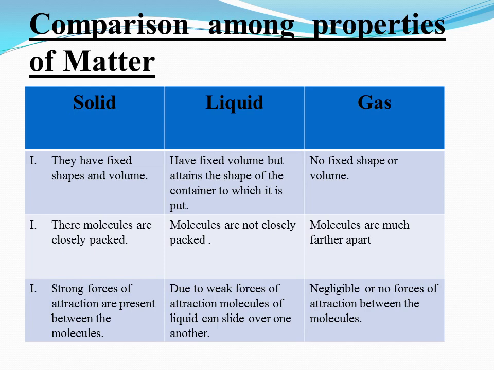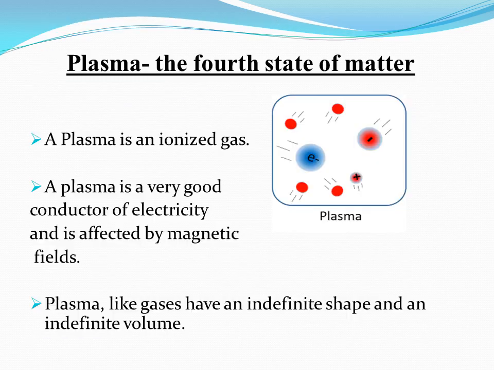Now we will discuss some common properties related to these states. As we all know, molecules of solid have fixed shape and volume. Strong forces of attraction are present between the molecules, due to which they form a closely packed structure. Liquids have fixed volume but they don't have a fixed shape. They attain the shape of the container into which they are poured. Molecules are loosely bound. Liquids can flow due to weak forces of attraction. Unlike solids, gases don't have a fixed shape and volume. Molecules are much farther apart. Negligible or no forces of attraction are present.